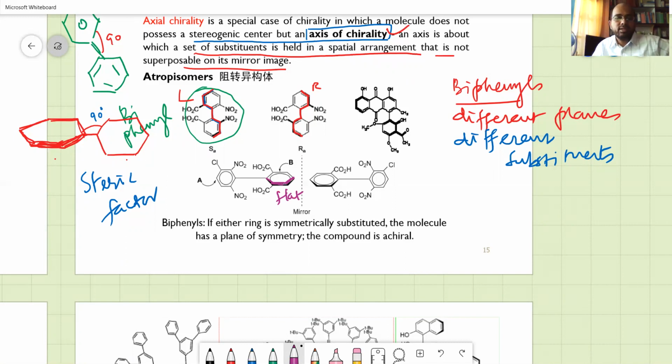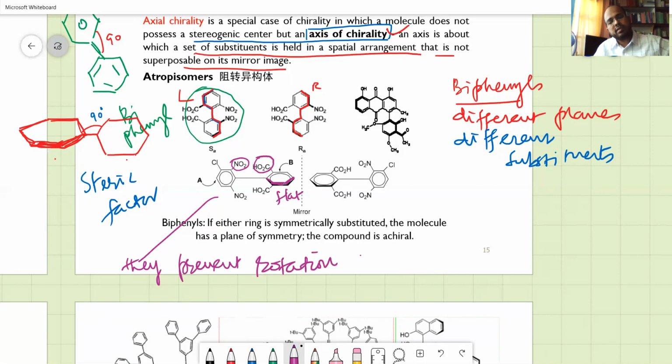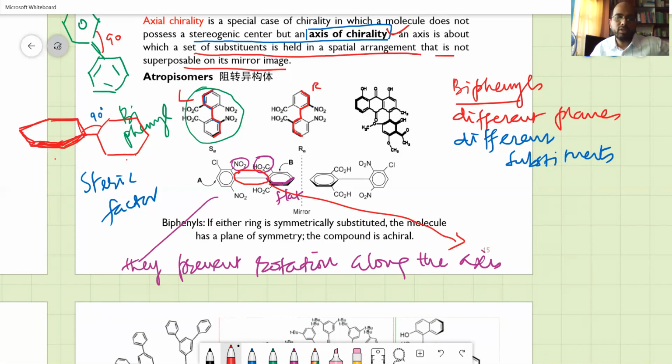So the presence of NO2 and SO2 substituents prevents rotation along the axis. What is the axis? This is the axis. Along this axis, the rotation is prevented. So therefore more substituents can also be added there.